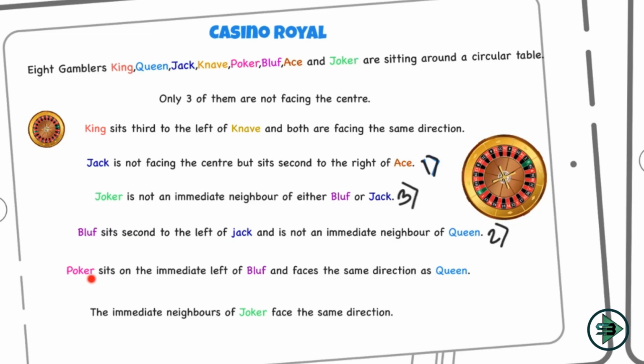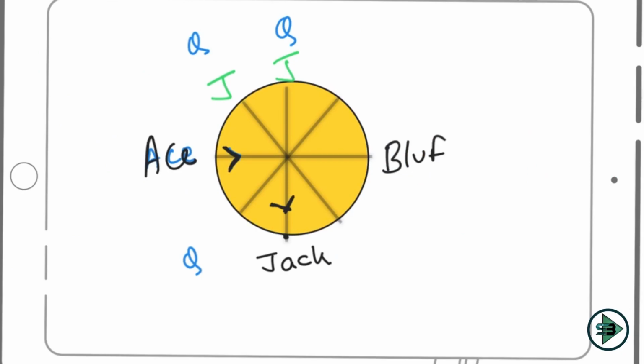Poker, this is my next one. Poker sits to the immediate left of bluff. I know this is bluff, but is bluff looking inside or outside? What do I know from this? I know 3 are not facing center and 5 are facing center. But where bluff is facing is something that I don't know.